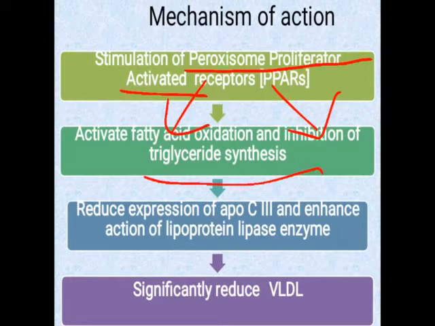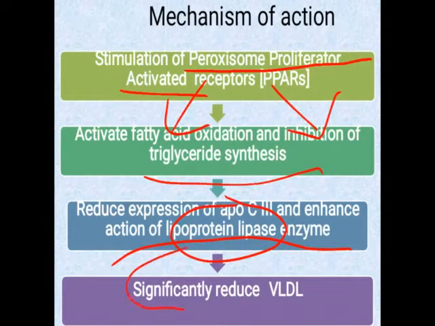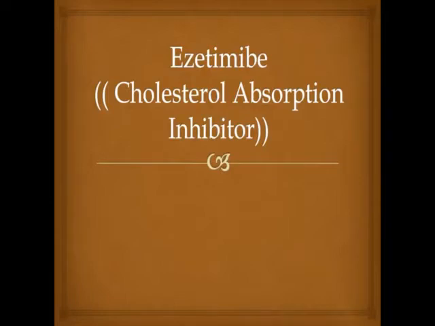So ultimately the lipid level decreases, and the increased level of lipids is brought down to normal. That is the mechanism of action. It also reduces the expression of ApoC3 and enhances the activity of this metabolic enzyme, and it also reduces VLDL, very low density lipoproteins. That is the mechanism of action of the fibric acid derivatives.